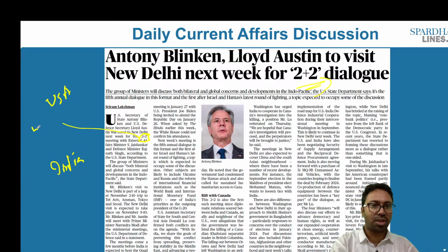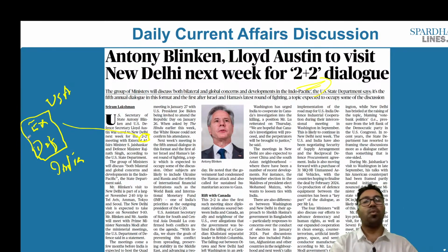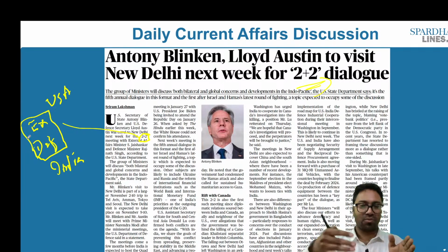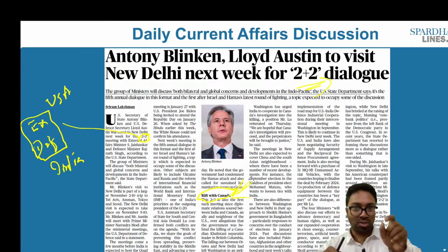One happens to be the Ministry of External Affairs. The other is the Minister of Defense. These 2 ministers, External Affairs and Defense ministers, will come together from both the countries. They will ultimately discuss the problem areas and the future course of action, and they will also discuss the rift with Canada. As of now, we have the rift with Canada as well. So in case the United States of America wants to settle this dispute, that will also be discussed as part of this discussion. But once we have the people coming to India for an elaborate discussion, we will take it up in a more elaborate way. This is all we have to understand with respect to this article.